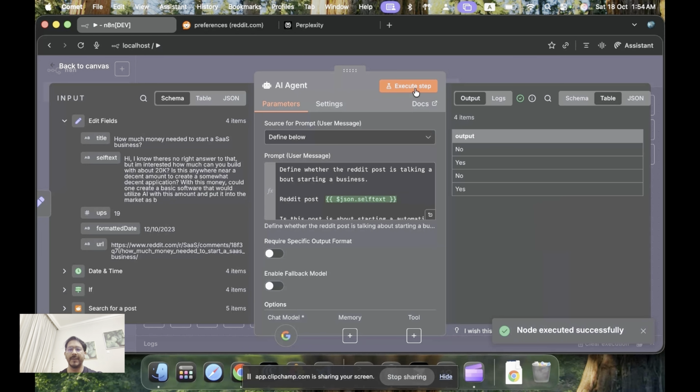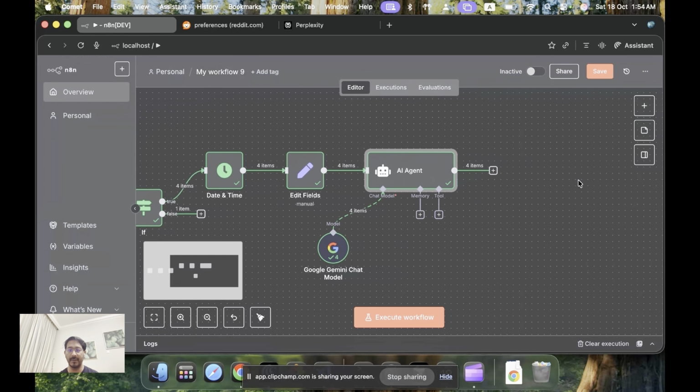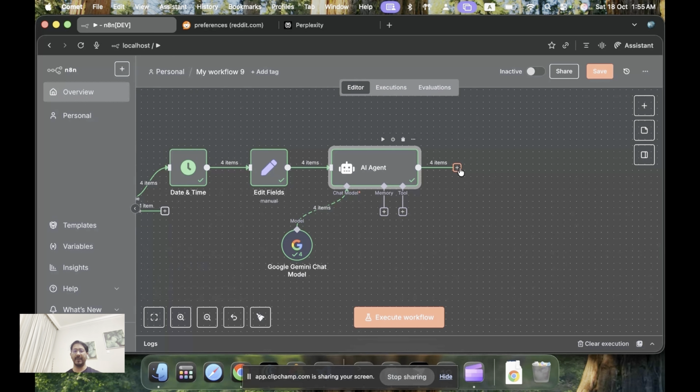Yeah, so you see, initially we had less than one was two, so we have five. Out of five we have one that moved out, so we have four. And then out of these four, we have two that speak about AI and starting a business, and two don't have. So we'll go with these two actually. Henceforth, you see there are 4 items that have come on. So the next node is we take from the yes.